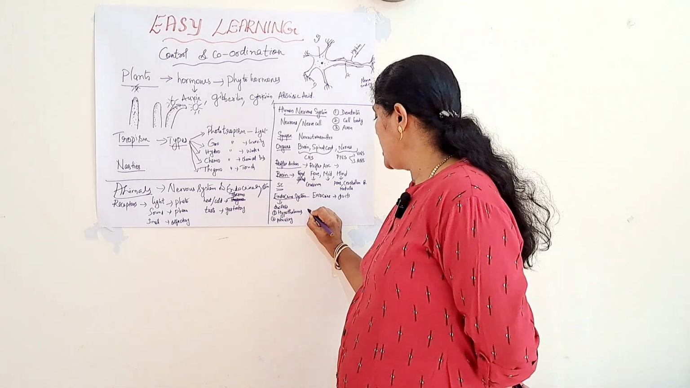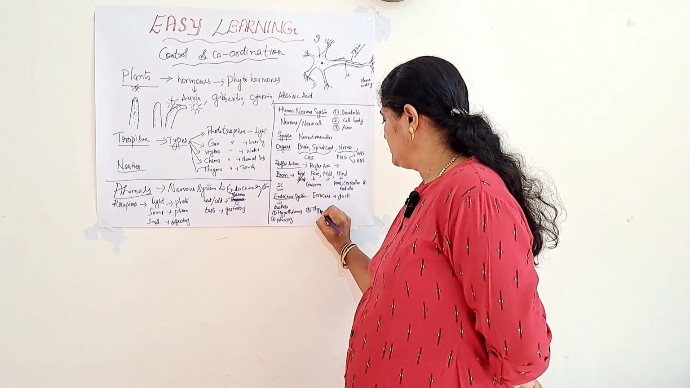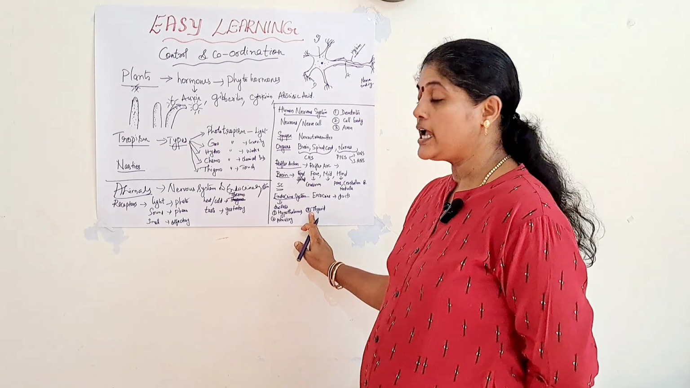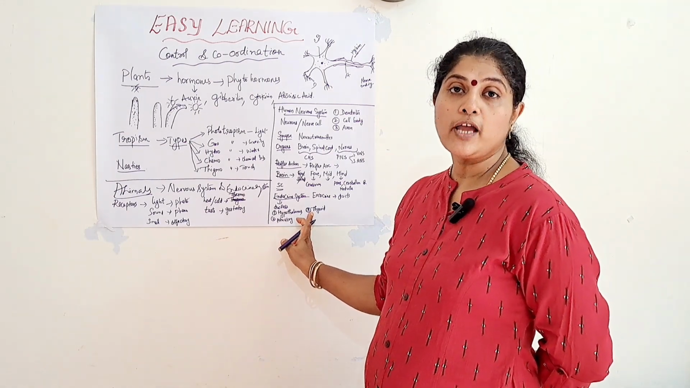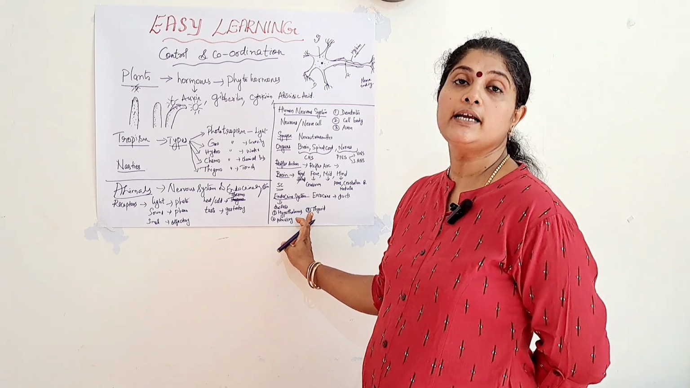The third one is the thyroid gland. It produces the hormone thyroxine. So, the deficiency of this thyroxine hormone results in a condition known as goiter.